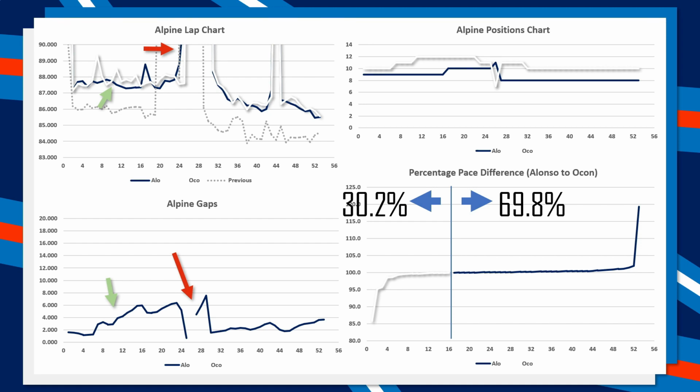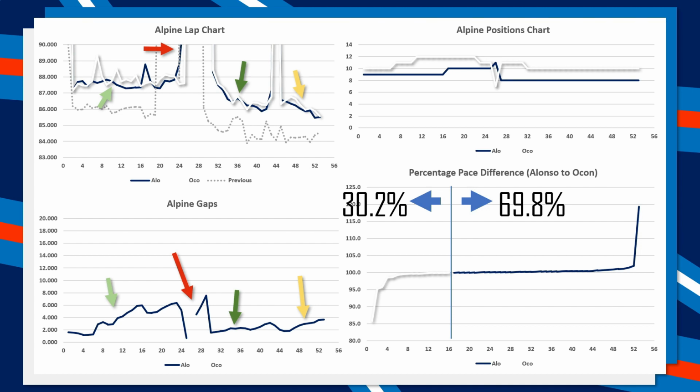And we can see post-safety car that they are pretty much identical. There is literally no difference. The gap stays at 2 seconds. But once again, we can see that the VSC does have a small little impact. Ocon actually loses a second to Fernando Alonso under the VSC. However, he immediately gains that back as Alonso has a couple of slow laps.